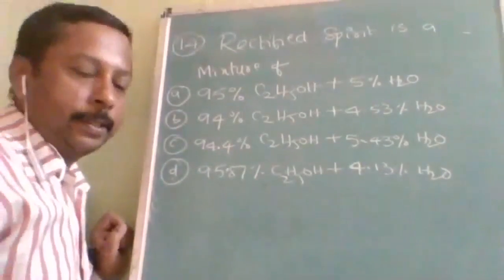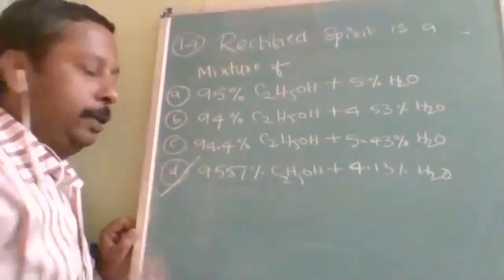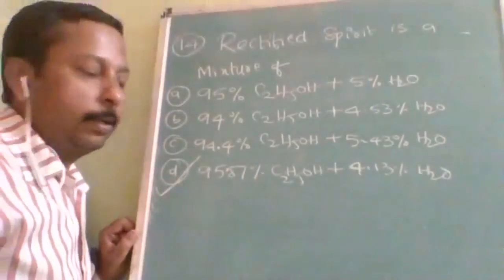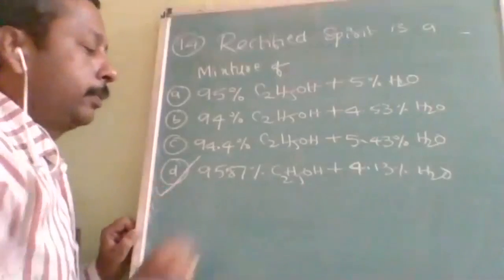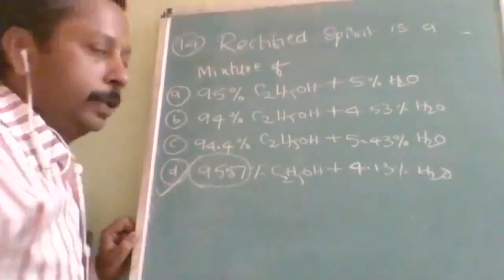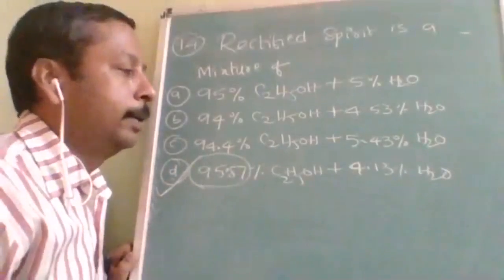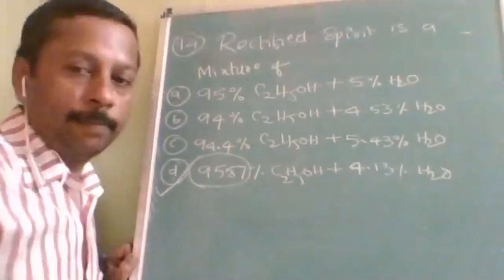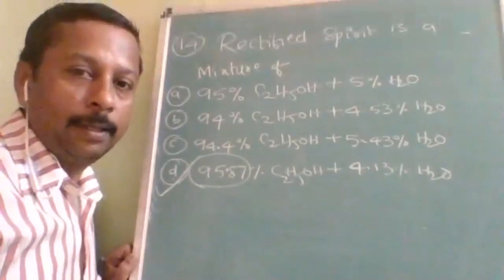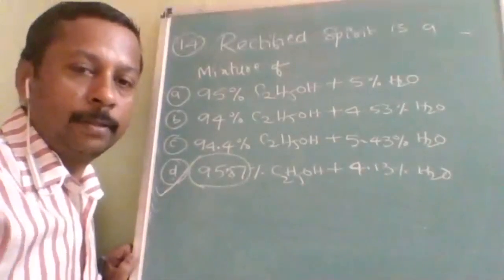This is just a general answer. The answer is D. Normally people study 96%. Actually, 2 decimal place accuracy is nowadays a trending one. So that's why 95.87% ethanol and 4.13% water is called rectified spirit.